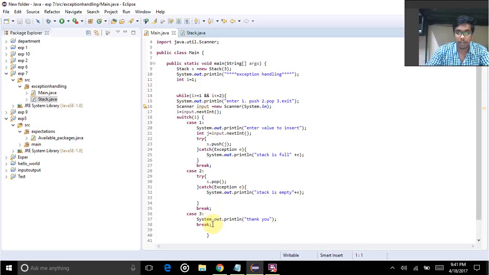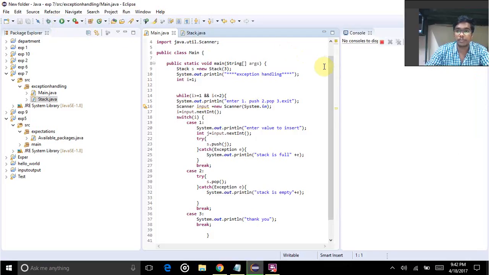And the last is for exiting, which is break, saying system.out.println as thank you. Now we are going to the output.